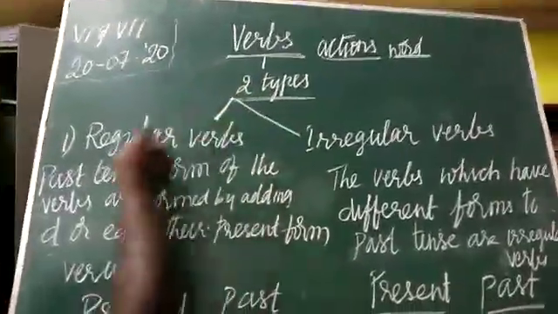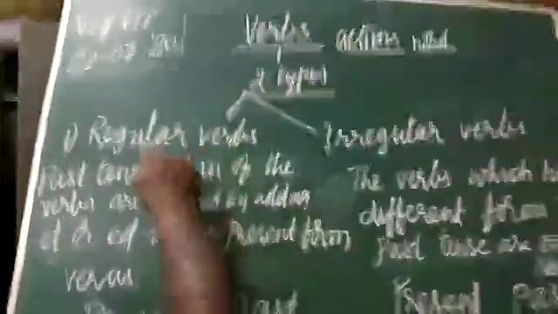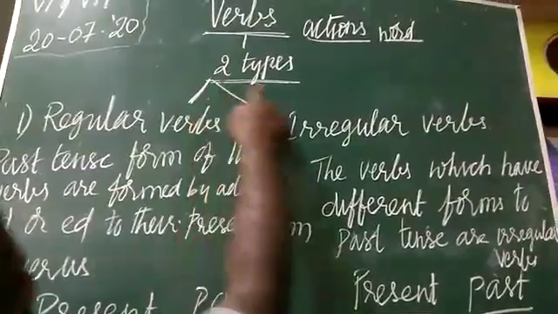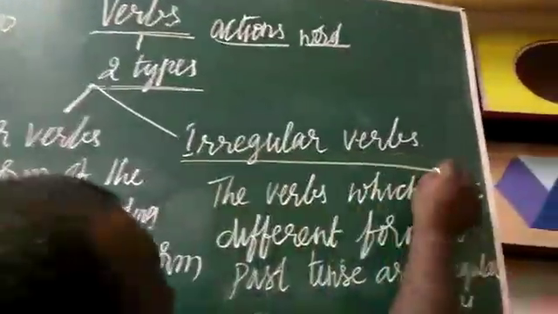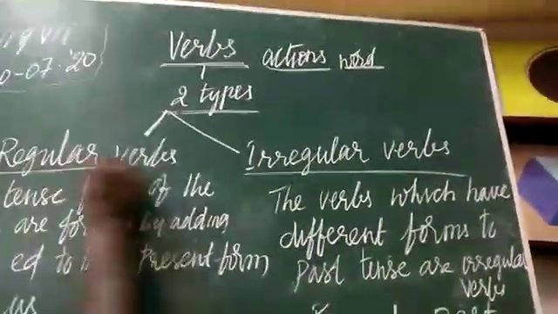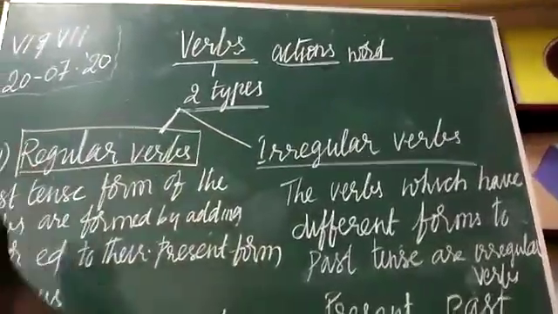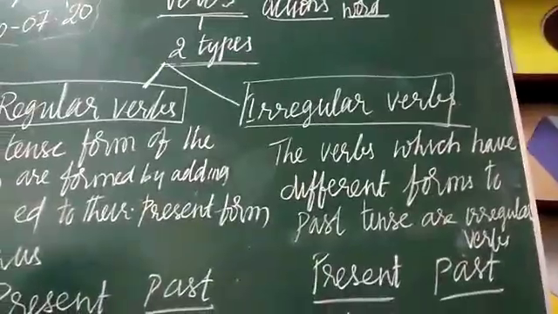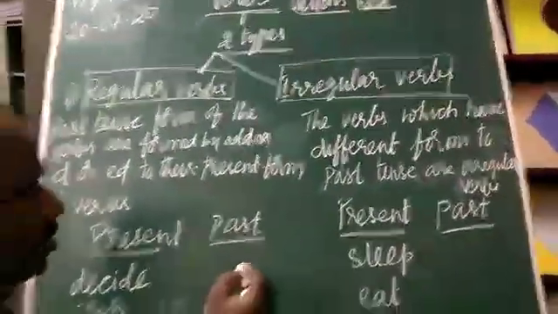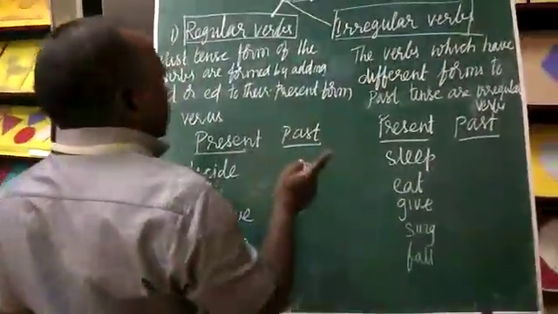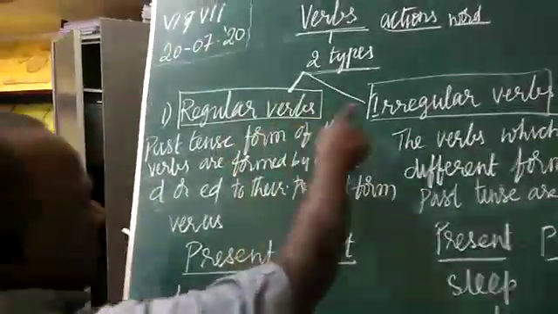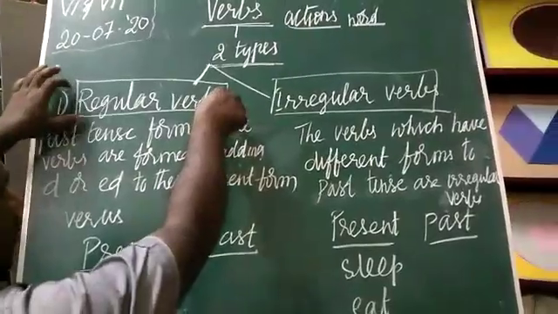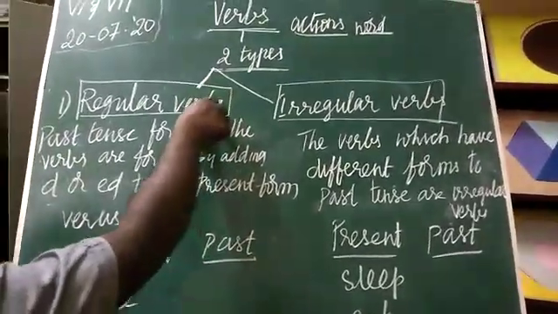The first one we call a regular verb, or regular verbs, and the second one is called irregular verbs. First one is regular and the second one is irregular. If I ask you a question, how many types of verbs are there, you should know that there are 2 types: one is regular and the other is irregular. What is the meaning of regular verbs?